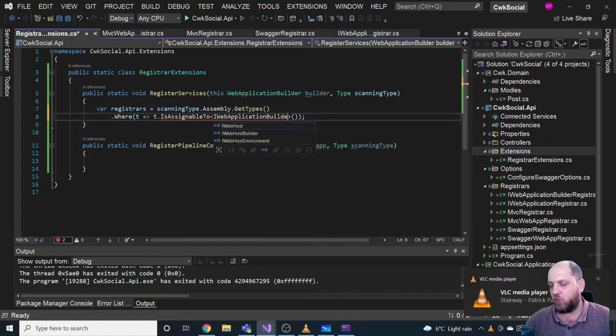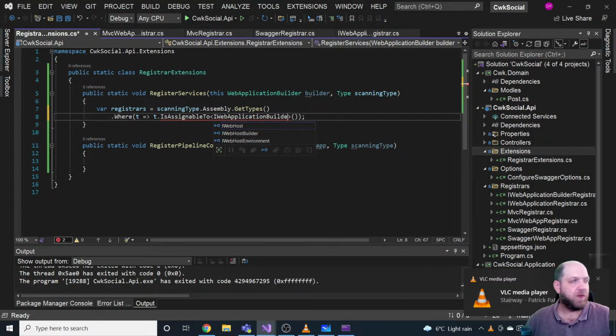Let's go one line below. The next thing that we can do is a select, and we'll use the activator from generics, and we'll say create instance. Okay, cool.